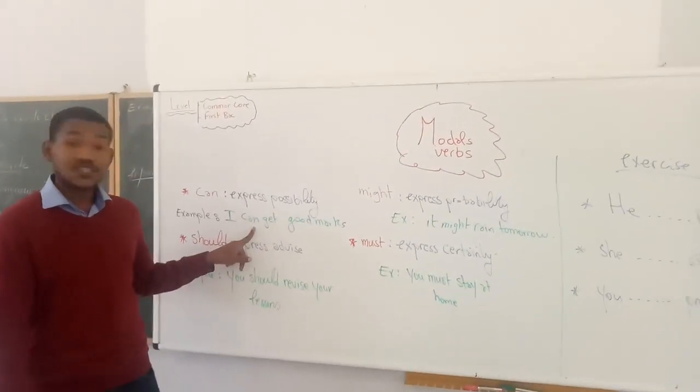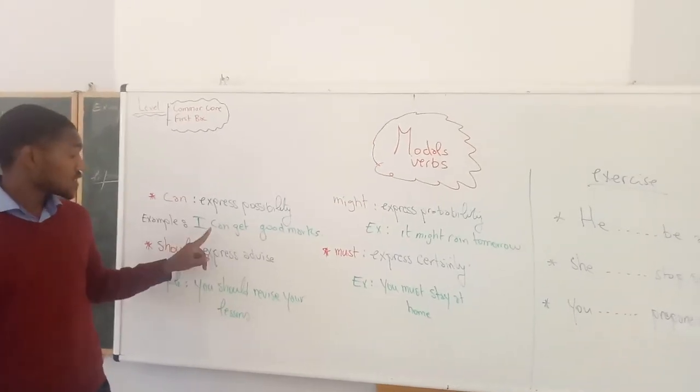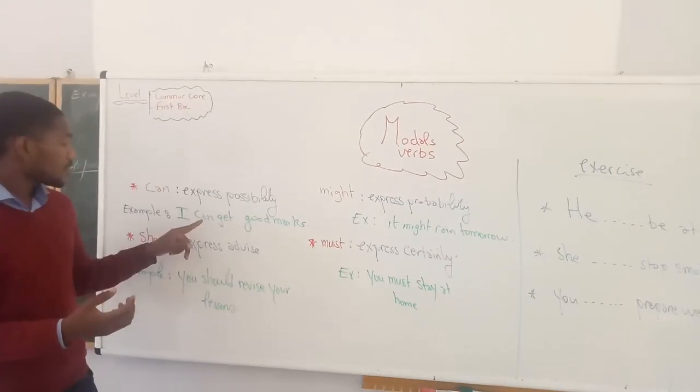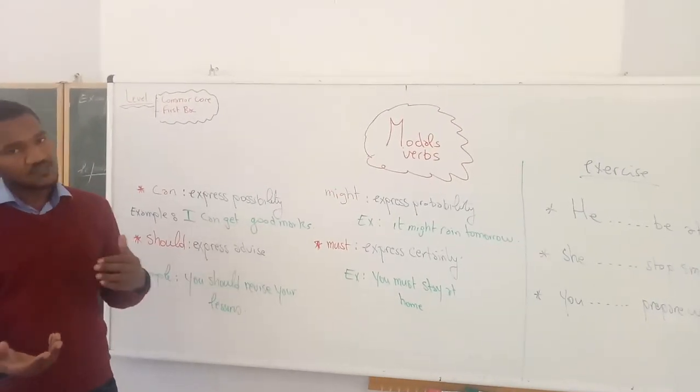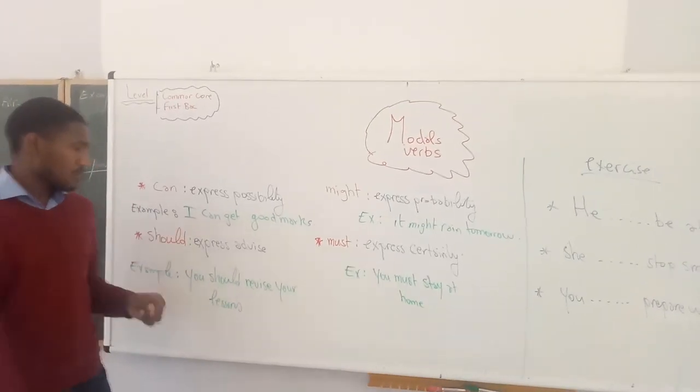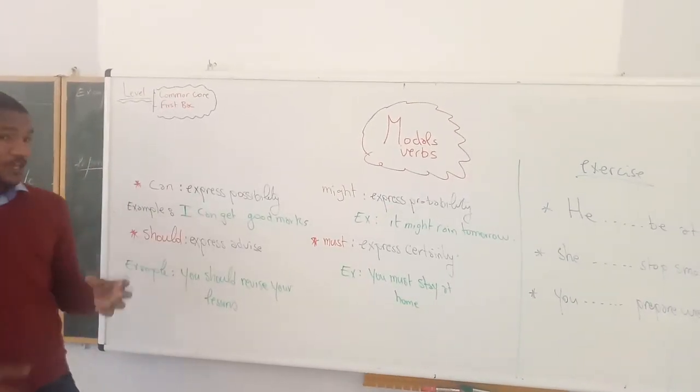The difference here is that when we say I can get good marks, it means I can get good marks, I cannot get good marks. It means you are not 100% sure to get good marks. That's why we say can.